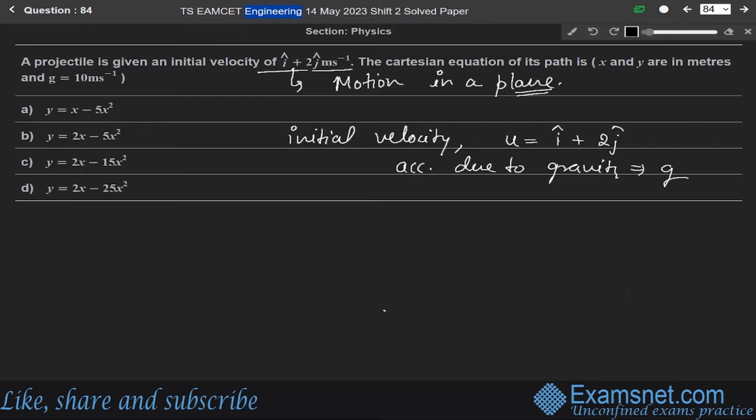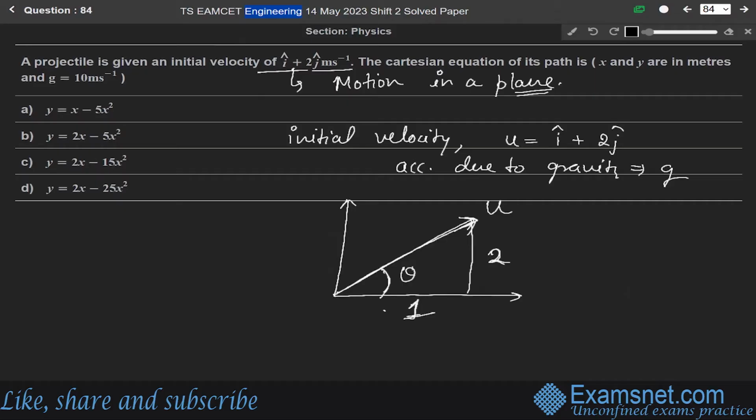Now let us draw it. This is a projectile motion, and this is the initial velocity, at angle theta.